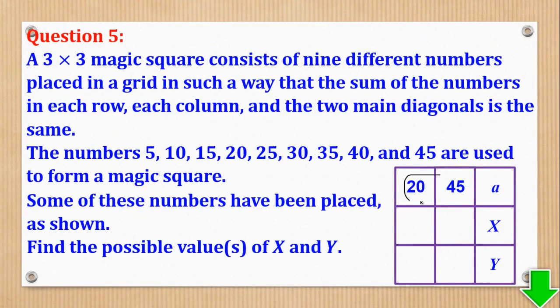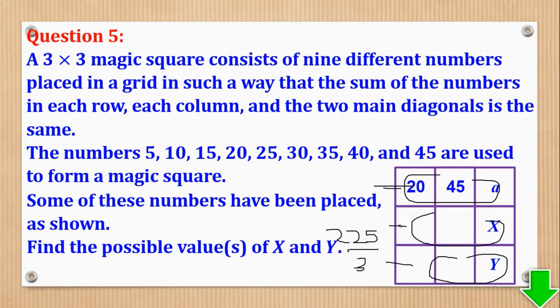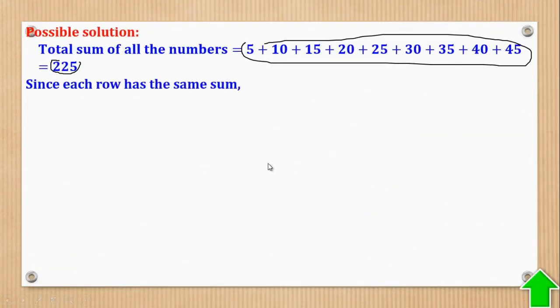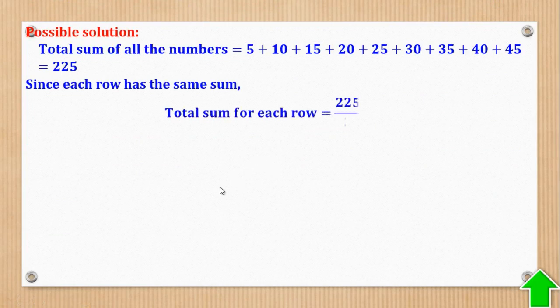If you add these plus this plus this, you are going to get 225, which you have got. But they say the sum is the same for all, meaning this is the sum here, is the sum here and is the sum here. So when I get that total of 225 and divide by 3, I'll get the sum for each row. So total sum for each row is 225 divided by 3 to give you 75.